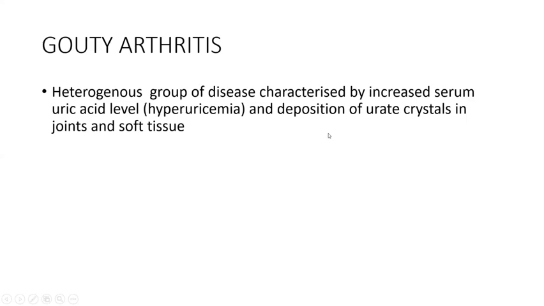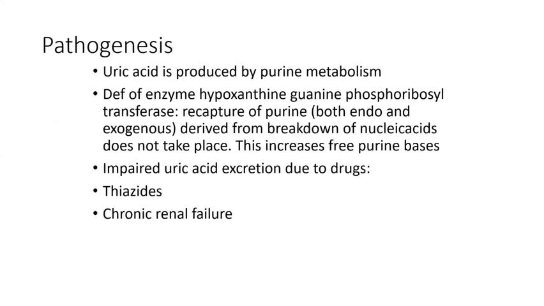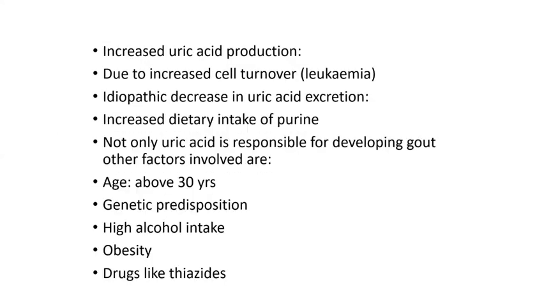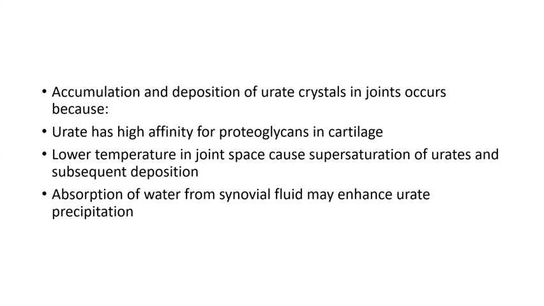Okay. Then comes gouty arthritis. This is a heterogeneous group where there is hyperuricemia, deposition of urate crystals. So mainly a defect in the enzyme hypoxanthine guanine phosphoribosyl transferase. Or it can be impaired uric acid excretion due to drugs like thiazide diuretics. Chronic renal failure is the most common cause. Either an increased uric acid production or decreased uric acid excretion, that is the main cause. High alcohol, obesity, drugs, these are the most common causes. Or intake of purine, increased purine, that is also one of the important causes.